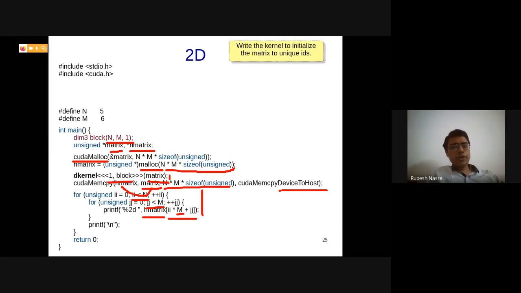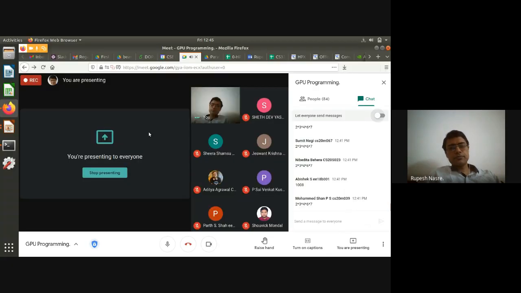So what all will you require? You will require how to calculate a unique identifier using n and m. N and m are going to be essentially threadIdx.x and threadIdx.y. So using that you have to find out. Okay, I am now enabling the chat. In case somebody has finished writing or typing, please feel free to paste it in the chat box.